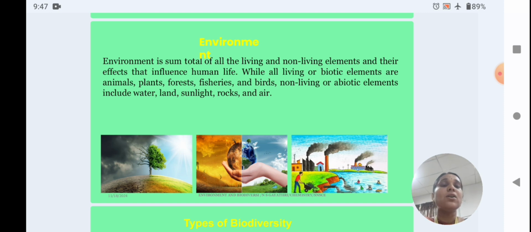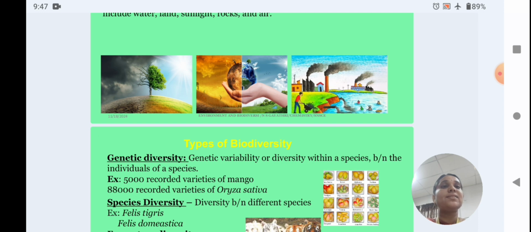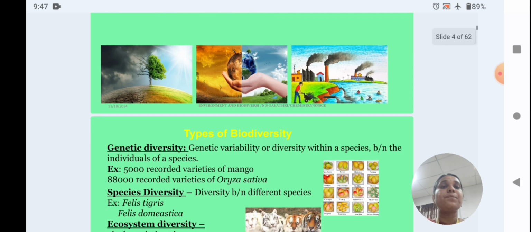The environment is the total of all living and non-living elements. The living are also called biotic elements, and the non-living are called abiotic elements. The biotic elements are animals, plants, forests, fisheries and birds. And the abiotic elements include water, land, sunlight, rocks and air. Next, the picture represents the living and non-living things.